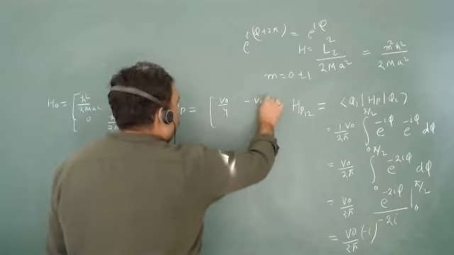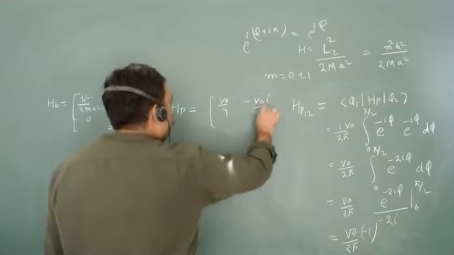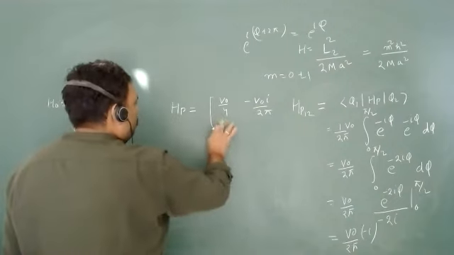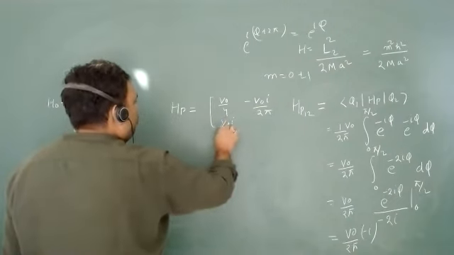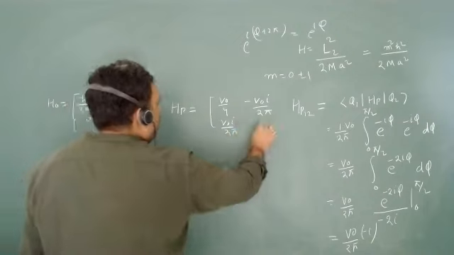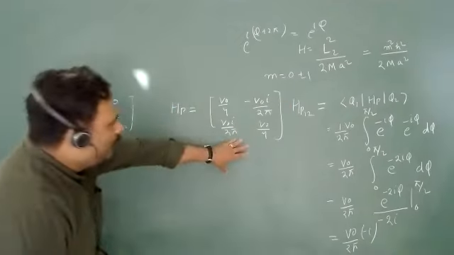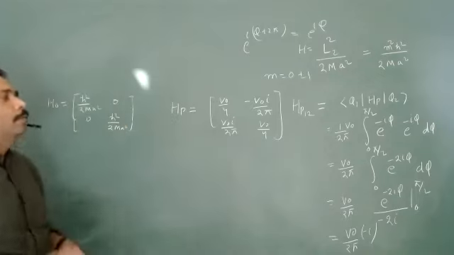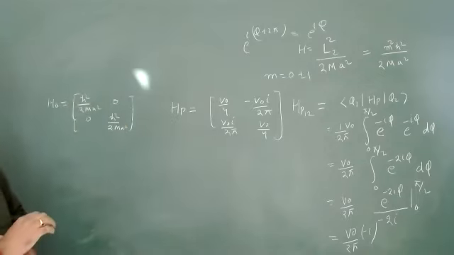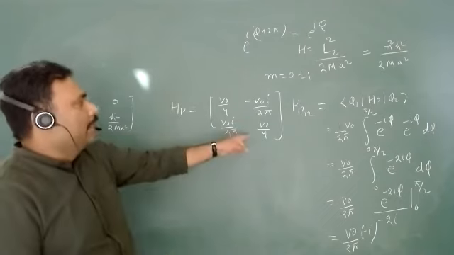Minus V naught i upon 2 pi, sorry, this will be plus V naught i upon 2 pi, and this is V naught by 4. So this is diagonalized, this is not diagonalized. What I have to do? I have to diagonalize this one.